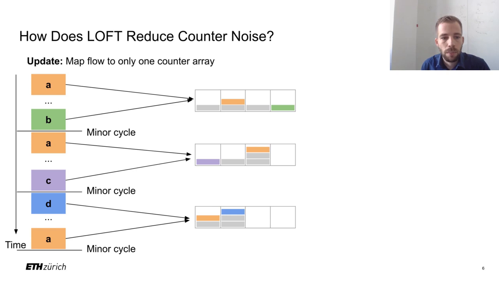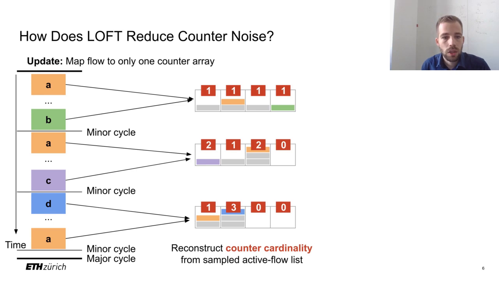At the end of a major cycle, which contains multiple minor cycles, LOFT asynchronously analyzes the counter arrays collected over the major cycle. In this analysis, LOFT first reconstructs the counter cardinality from a sampling-based active flow list. In other words, LOFT knows which flows were active during the major cycle and computes how many flows were mapped to each counter. Then LOFT estimates the size of each flow based on two sums.